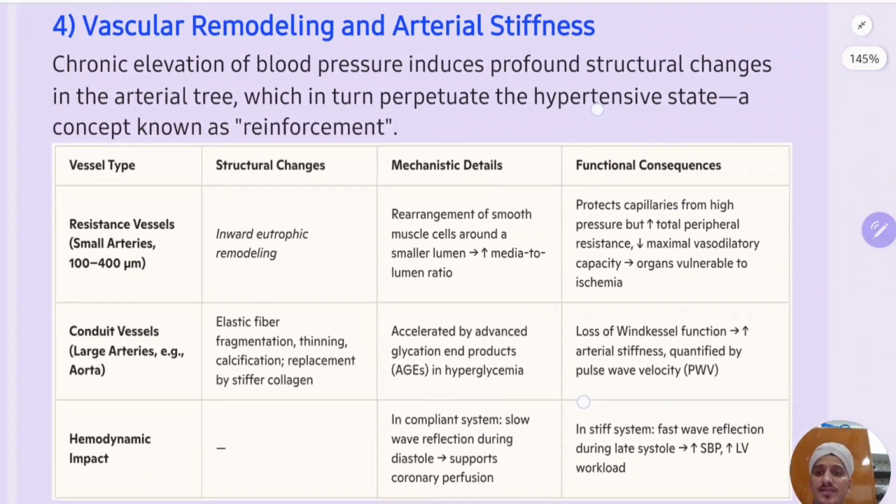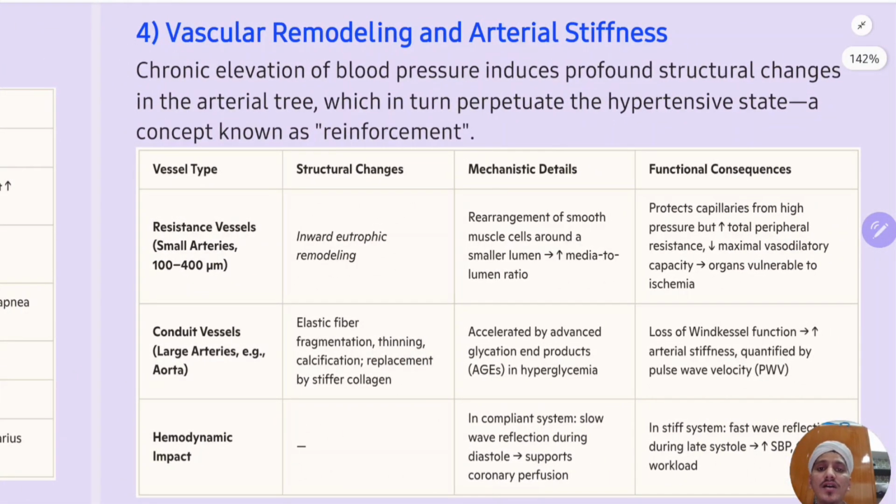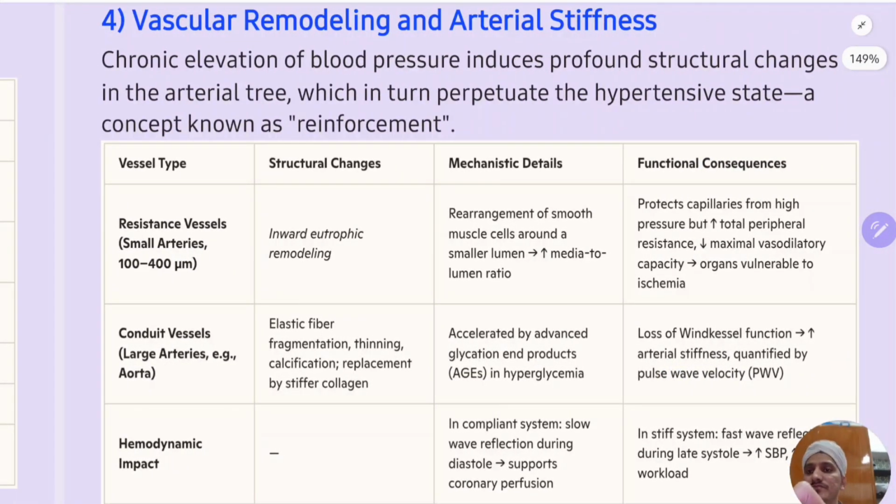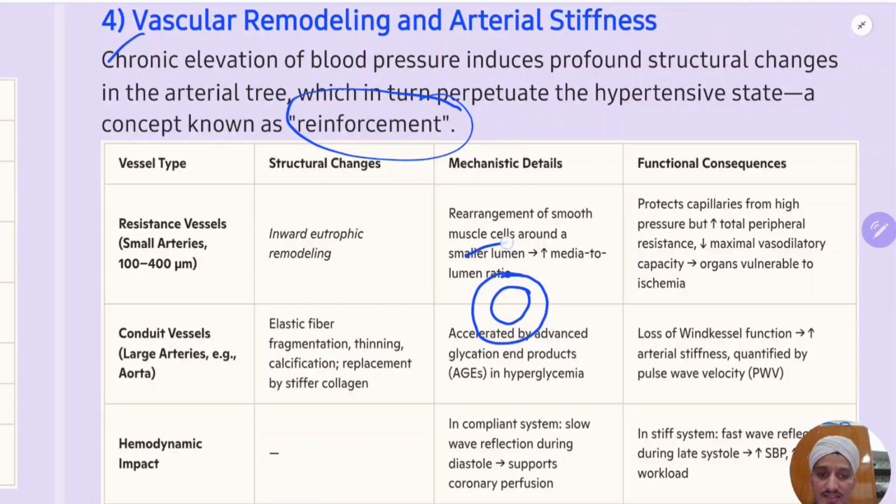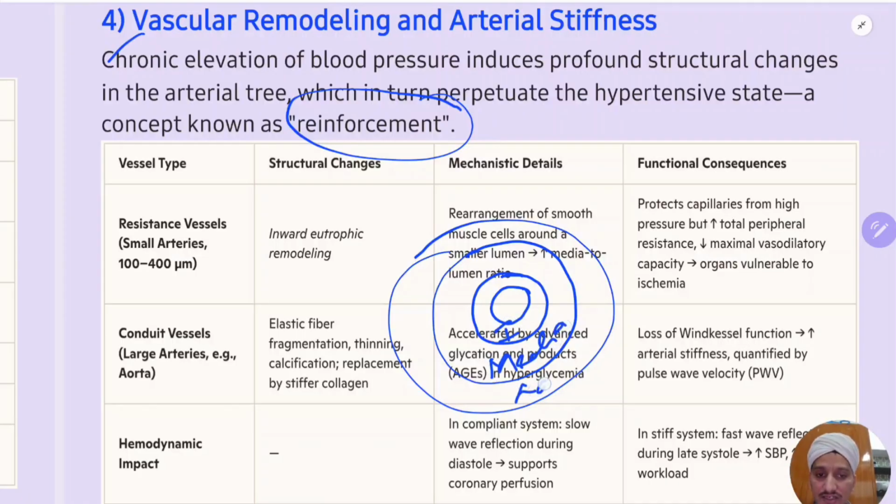Next thing that happens is vascular remodeling and arterial stiffness. Chronic elevation of blood pressure induces profound structural changes in the arterial tree, which in turn perpetuate the hypertensive state. A concept known as reinforcement will happen. So you have the lumen of the artery, and this is the intima, the first layer, and this is the media, and this is the adventitia. Remember, there are three layers of arteries: intima, tunica media, and adventitia.